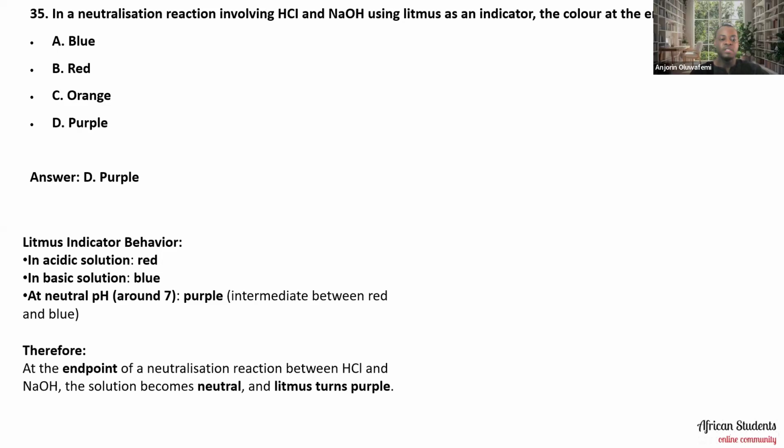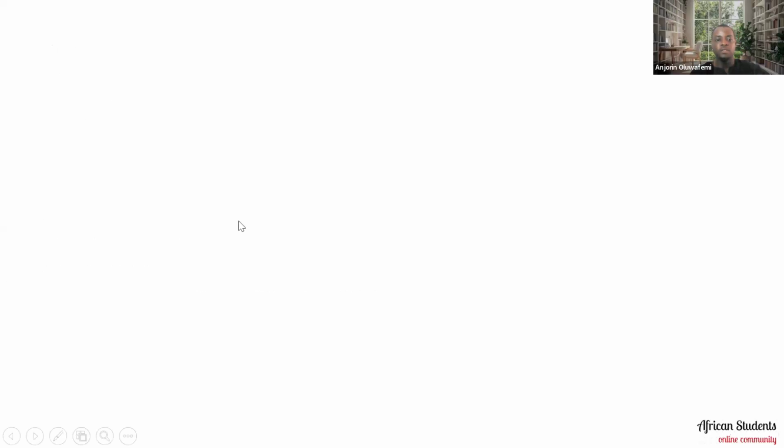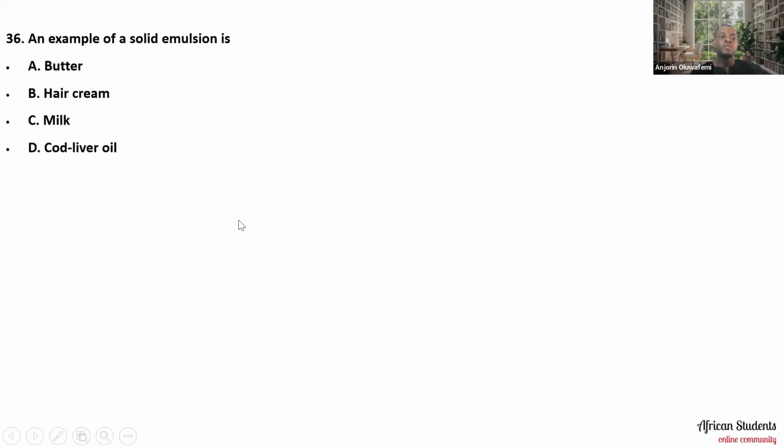So let's take note of that. Therefore, at the endpoint of the neutralization reaction between HCl and sodium hydroxide, the solution becomes neutral and the litmus turns purple. Okay, all right. So we'll move now to the next question that says an example of a solid emulsion is A, butter, B, air, C, milk, D, cod liver oil.